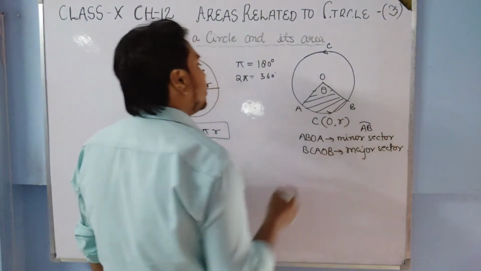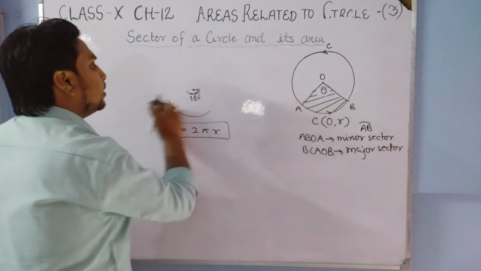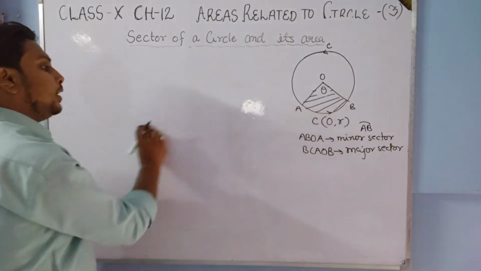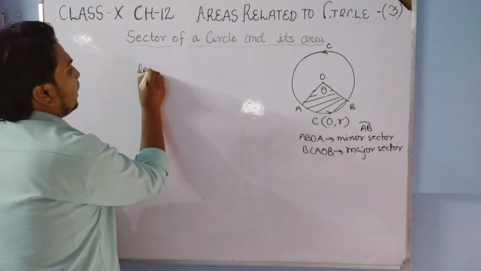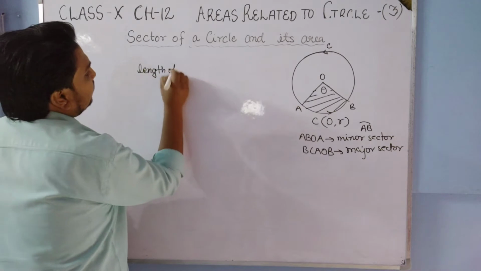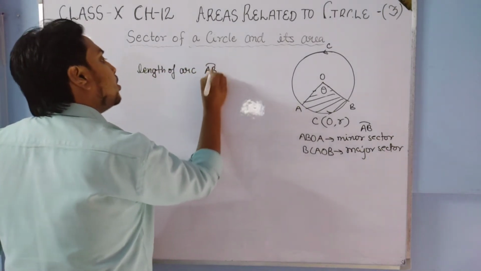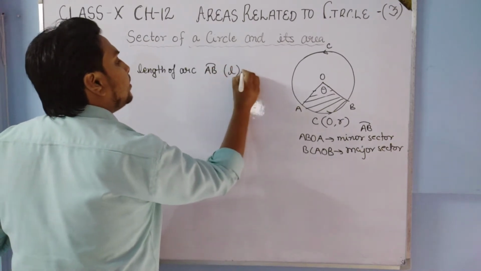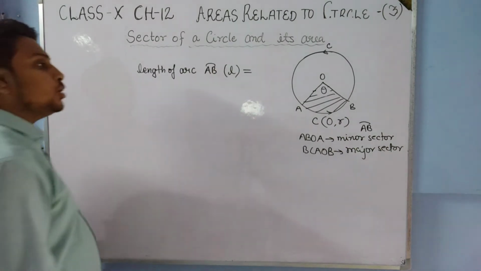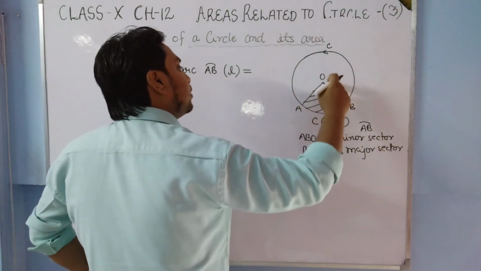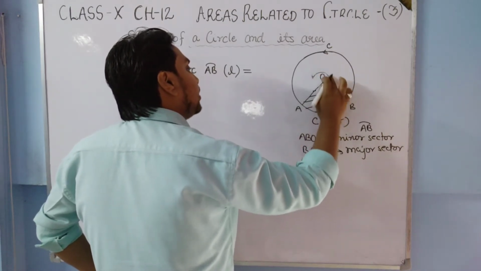We want to know what the length of this arc AB will be. Suppose we denote it by L. So you can see, students, at point O the whole angle is 360 degrees.